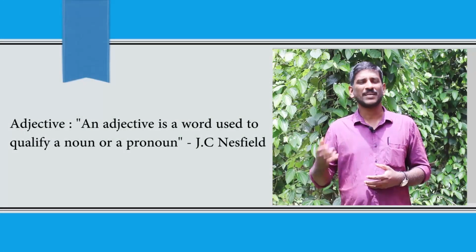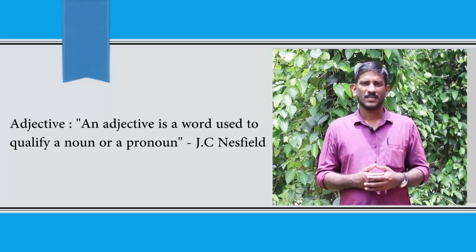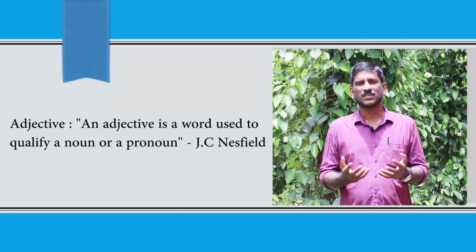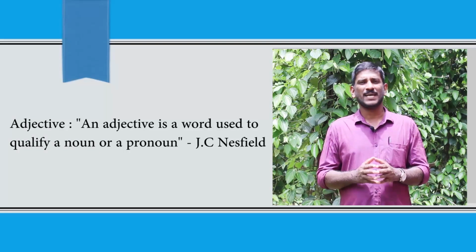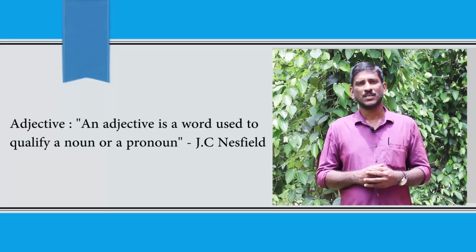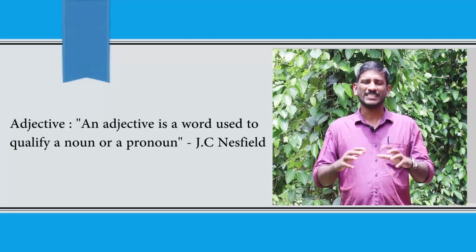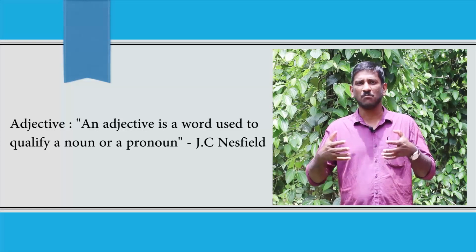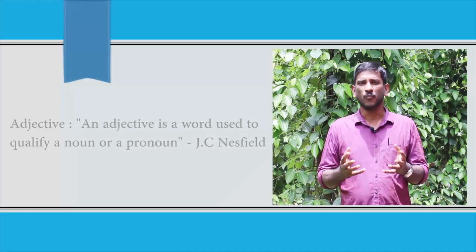So what is an adjective? The definition that you studied in your high school classes or lower primary classes: an adjective is a word which describes a noun, or it can be considered as a word which qualifies a noun or a pronoun. A word which describes a noun or a pronoun, or a word which gives additional meaning to a noun or a pronoun. So it is a describing word.